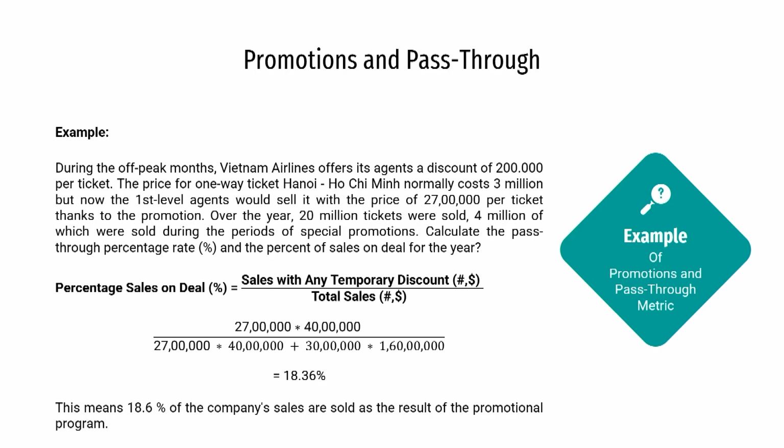You know why it is 3 million? Because the value of currency in Vietnam is very low. So, millions is not a big deal for them. Now the first level agents would sell it at a price of, let us say, 2.7 million per ticket, and it is attributed to the promotion. Remember that as far as the promotion is concerned, it is a discount of 200,000, but they are topping it up with another 100,000 discount, making the total discount 300,000.